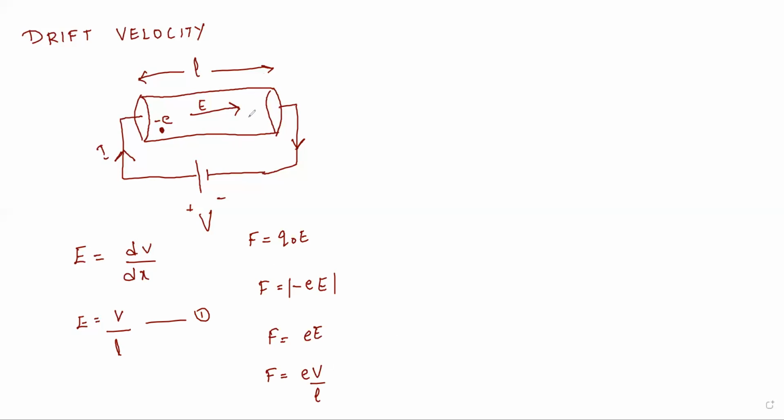Now let A be the area of the conductor, and N be the number of electrons present in the conductor. So there are N number of electrons present in the conductor, moving with an initial velocity U.